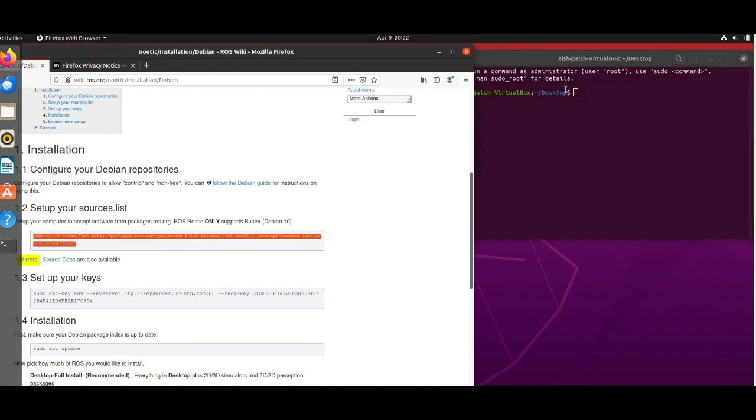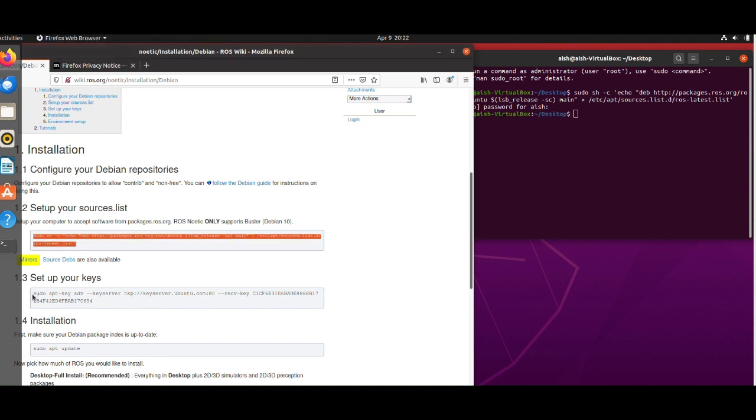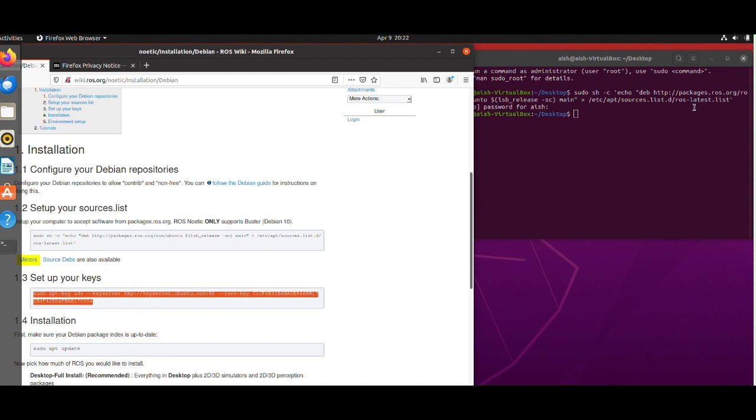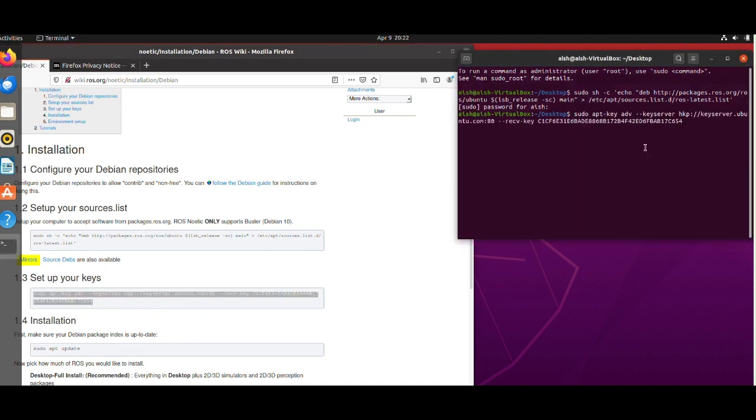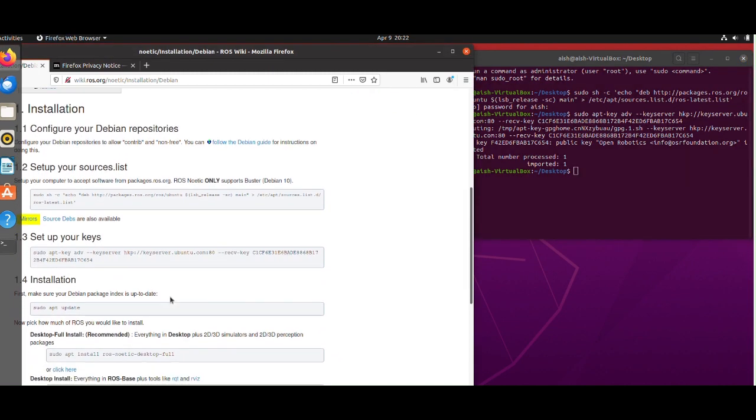So I'm copying the first command and pasting it here, and then giving the password. Then this is done. Next, I have to set up the key. So I'm copying this, pasting, and yeah, this is done.